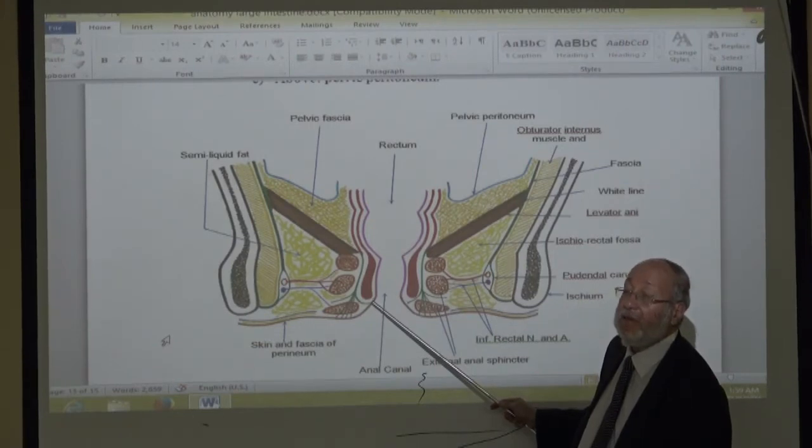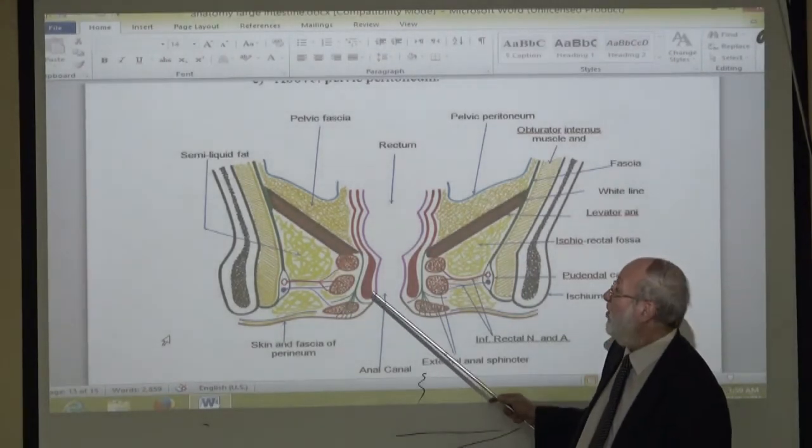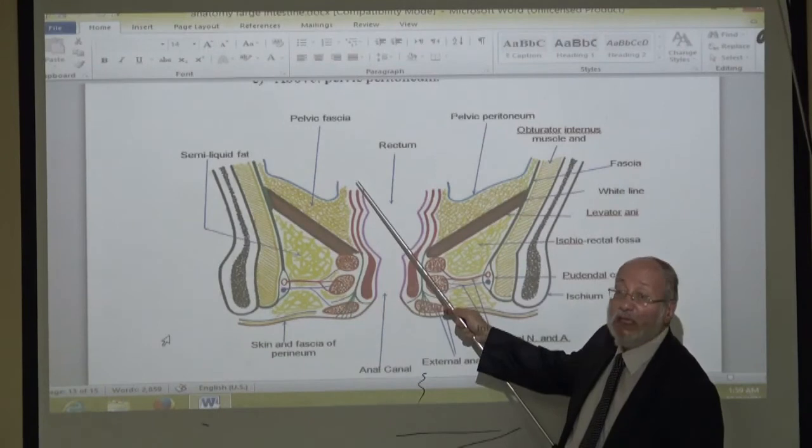Nerve supply. Autonomic or somatic? Like the circular muscle layer of the gut?